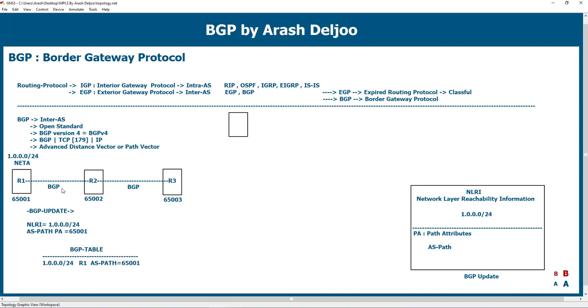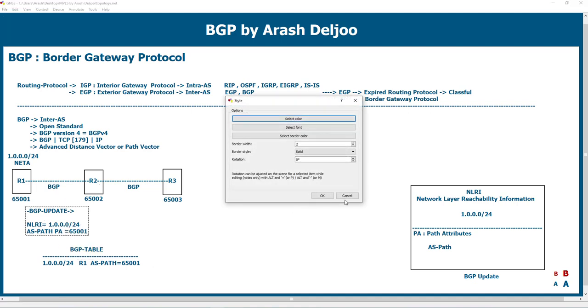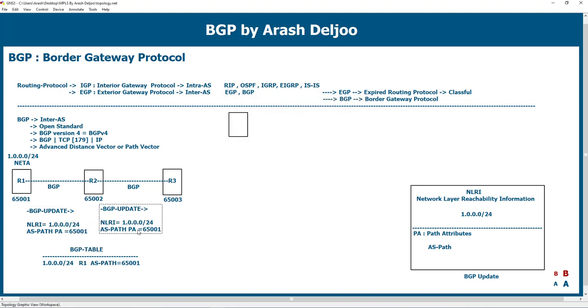And then, because we have a BGP neighborship between R2 and R3, R2 should send this BGP update to R3. Look here. R2 generates a BGP update and sends it to R3. The NLRI is the same, but the AS path is now incremented to 65002, 65001.